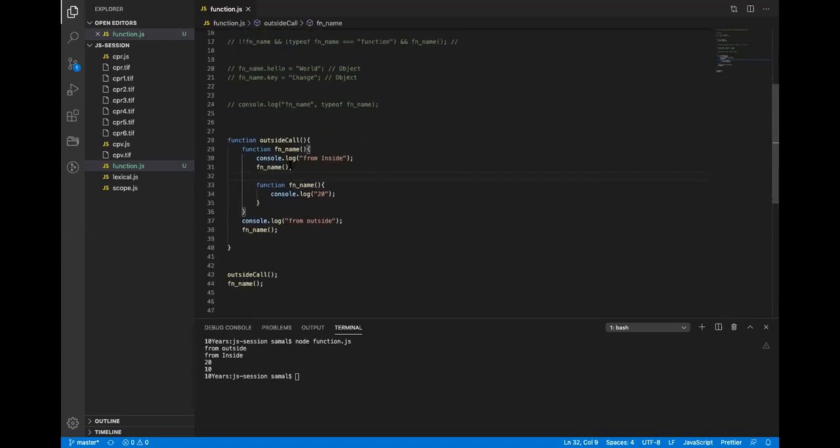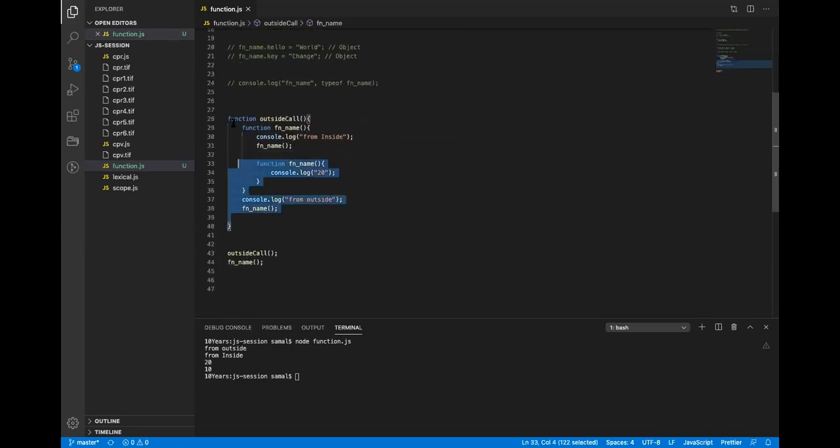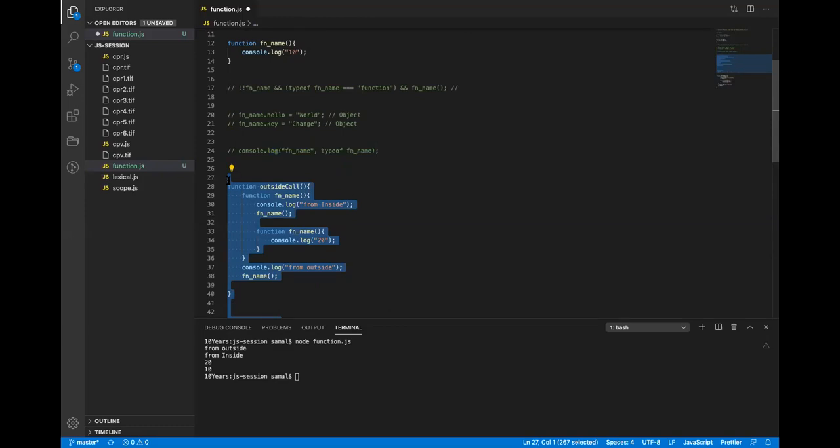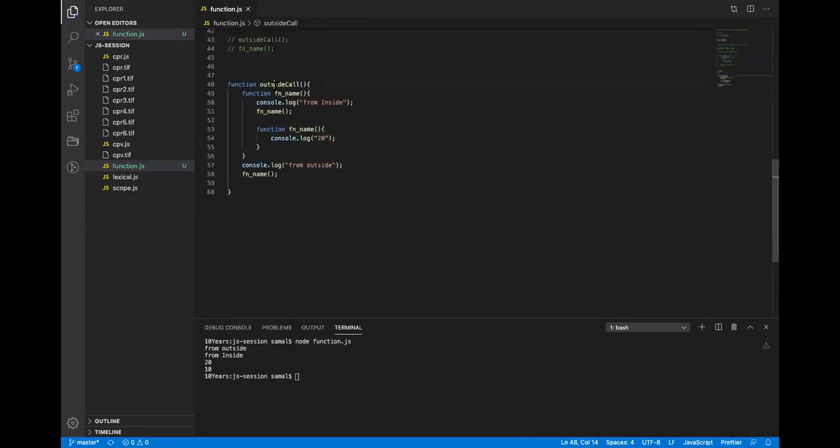Let's say I want to add another one. Just comment this out. Let's call it main, and I will just call main. And I'll call this function as well.